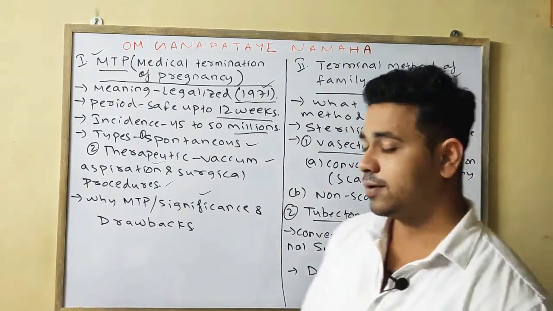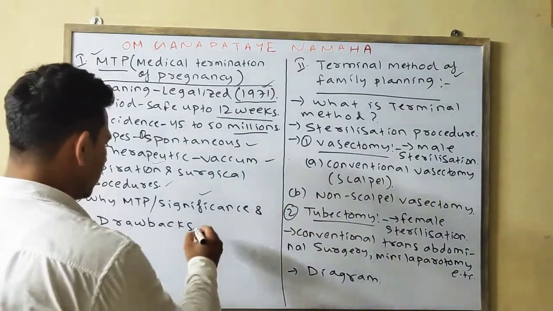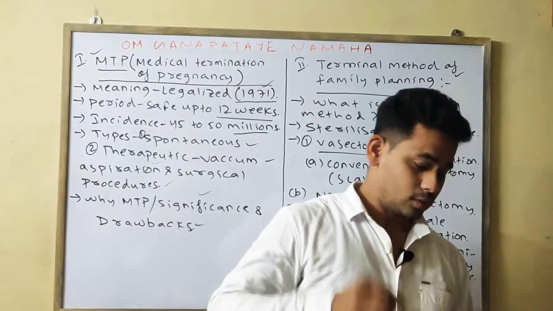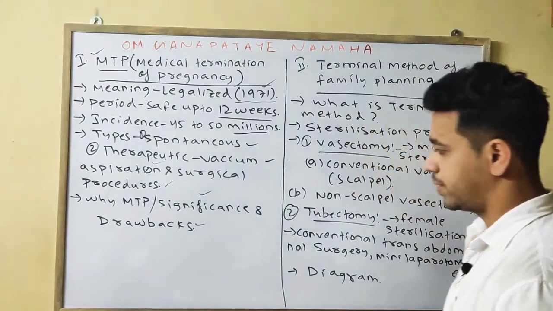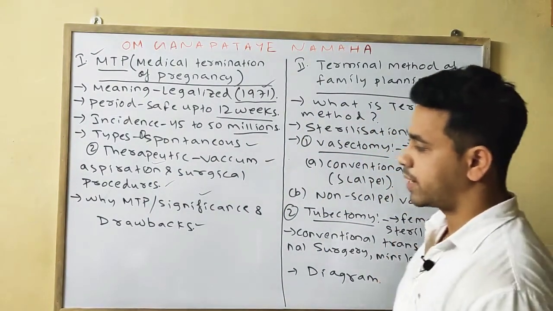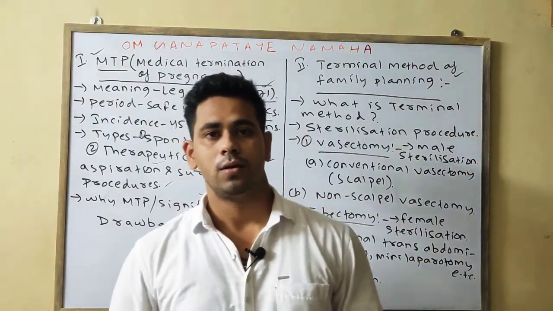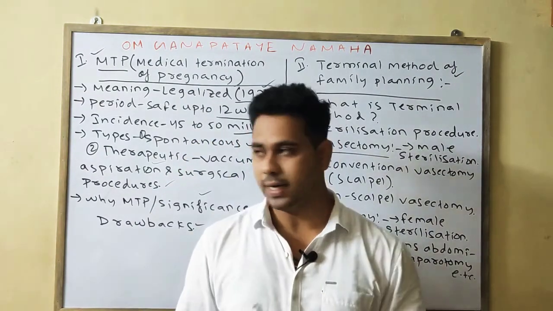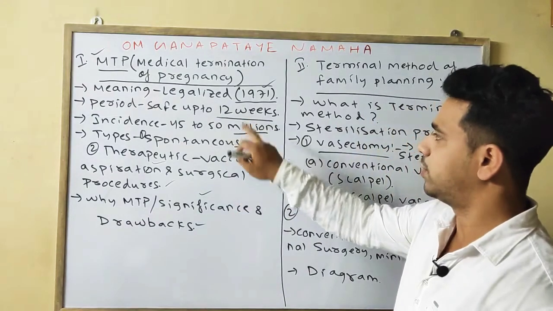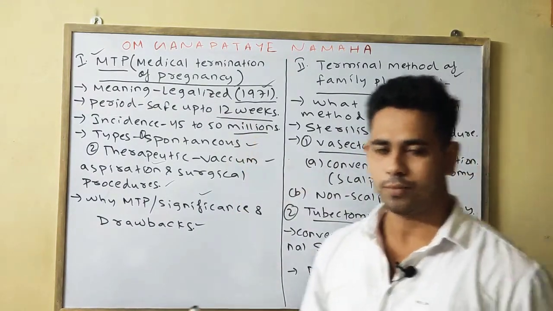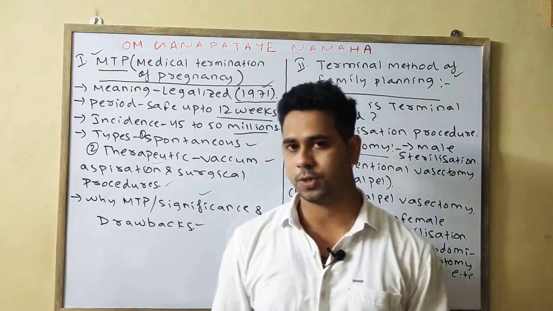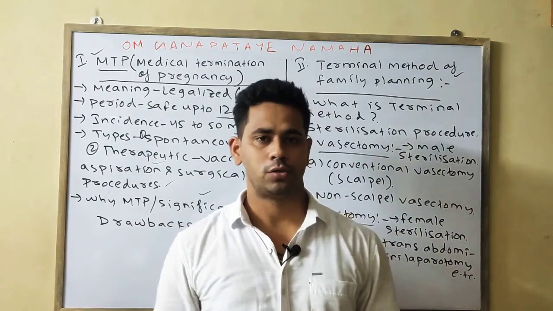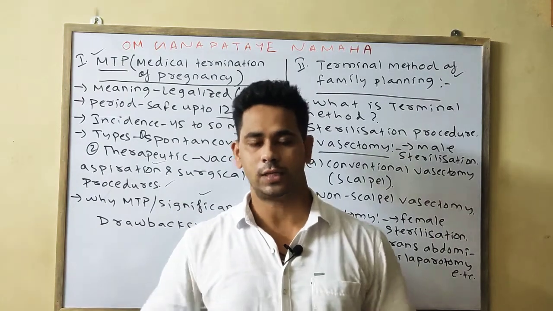But there are various drawbacks. What are the various drawbacks? The main important drawback I will tell you is that it is illegally done. Legally it is done up to the 12th week or up to the 28th week on the suggestion of the gynecologist, but it is illegally done to abort the female fetus.